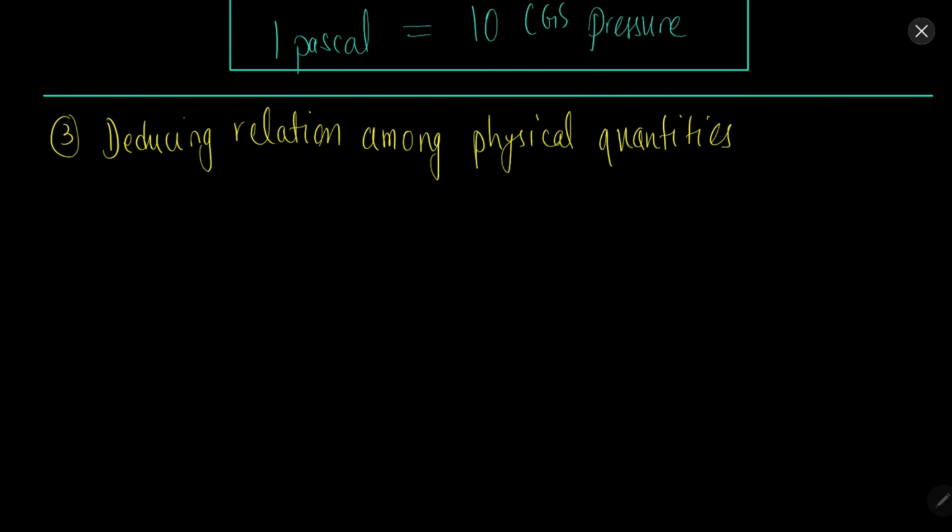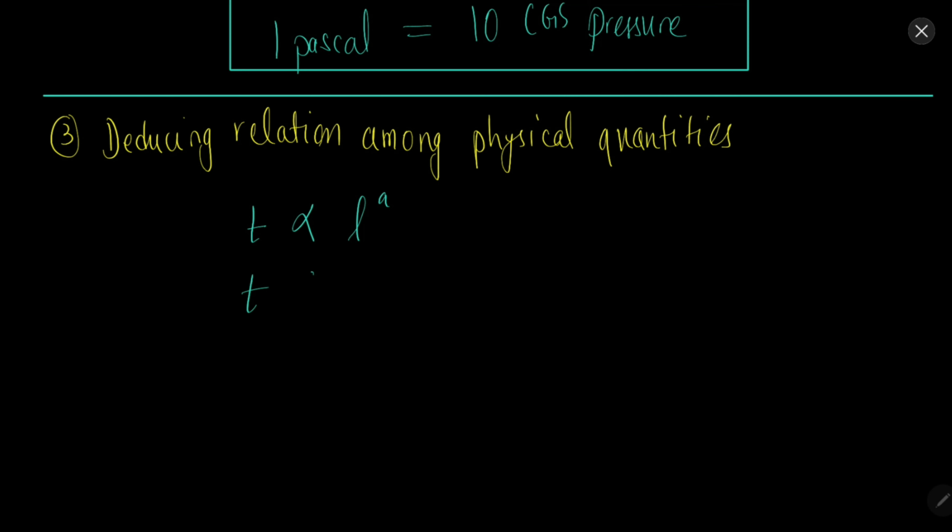So let's say we want to find the formula for the time period of an oscillation of a pendulum under gravity. Now we find that the time period of oscillation depends on three things. After experiment we find this. It depends on length. We do not know how. Is it L square, L cube, 1 by L? We do not know. So let's just write L to the power A.